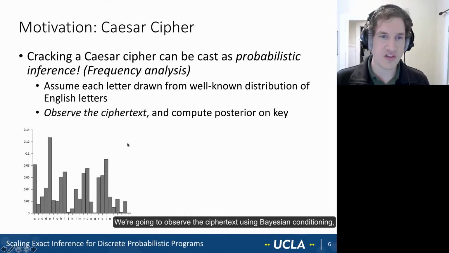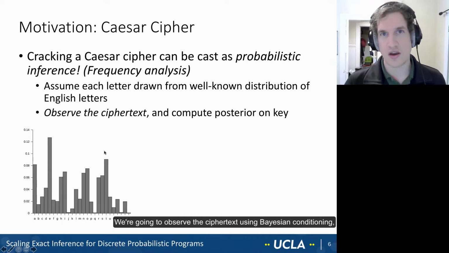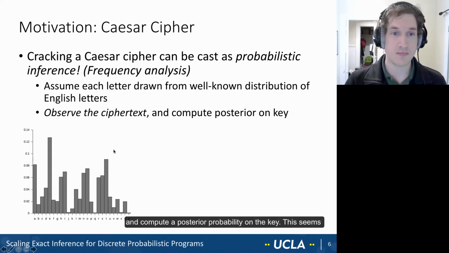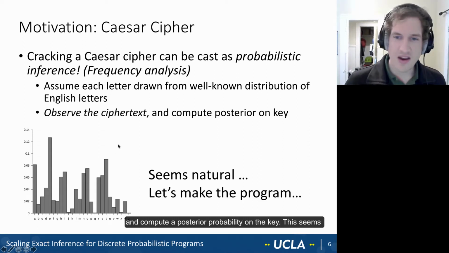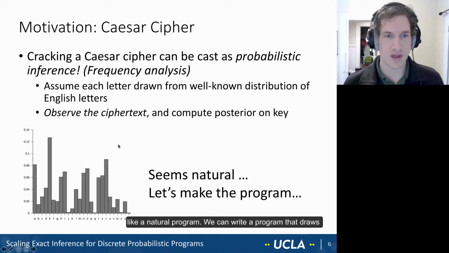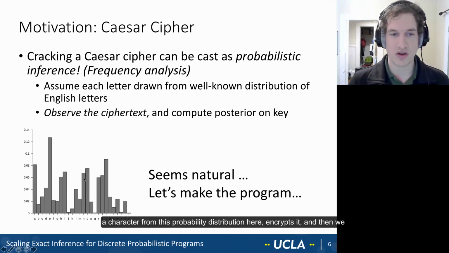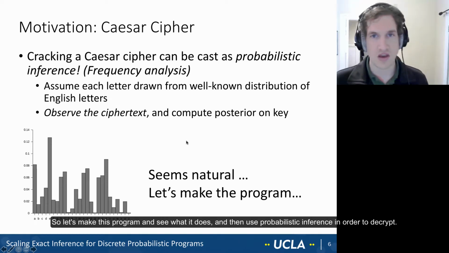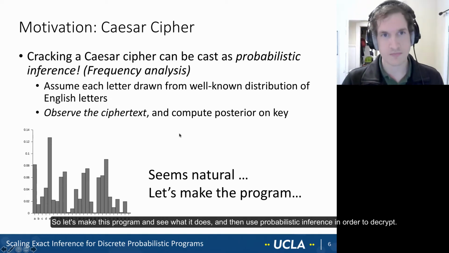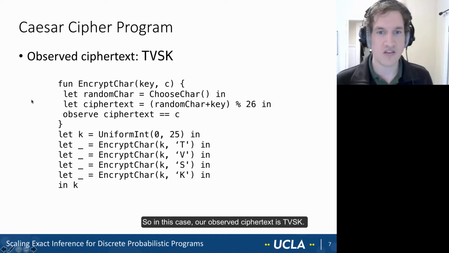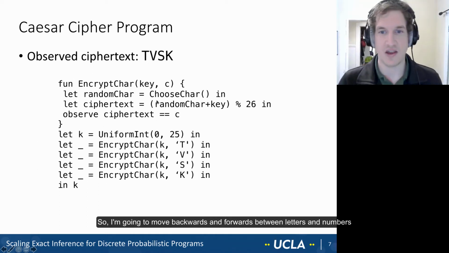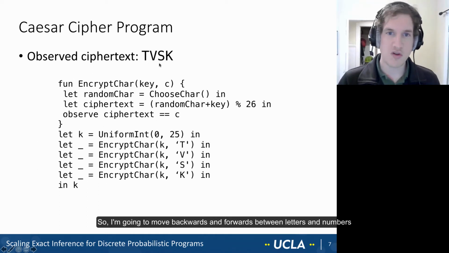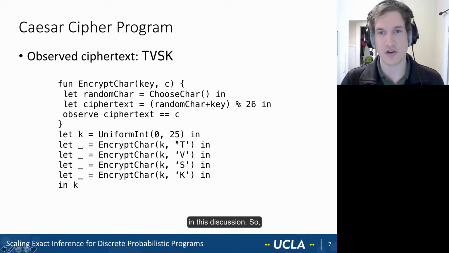We're going to observe the ciphertext using Bayesian conditioning and compute a posterior probability on the key. So this seems like a natural program. We can write a program that draws a character from this probability distribution here and encrypts it, and then we can observe that it takes on the observed ciphertext. So let's make this program and see what it does, and then use probabilistic inference in order to decrypt. So in this case, our observed ciphertext is TVSK. So I'm going to move backwards and forwards between letters and integers here in this discussion.